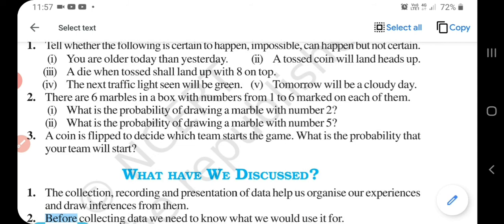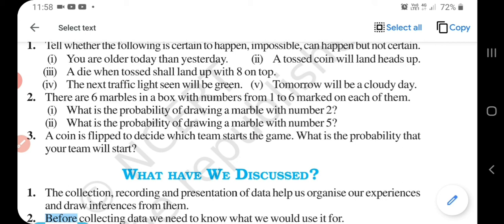A die when tossed shall land up with 8 on top. It's impossible. The next traffic light seen will be green. It can happen but is not certain. Tomorrow will be a cloudy day. It can happen but is not certain.